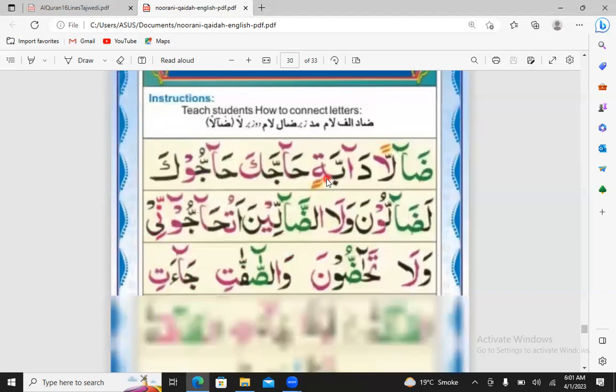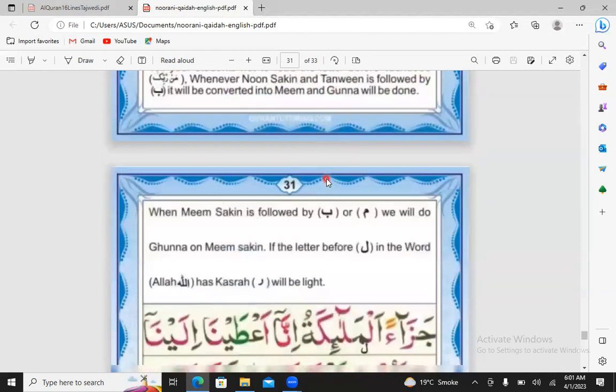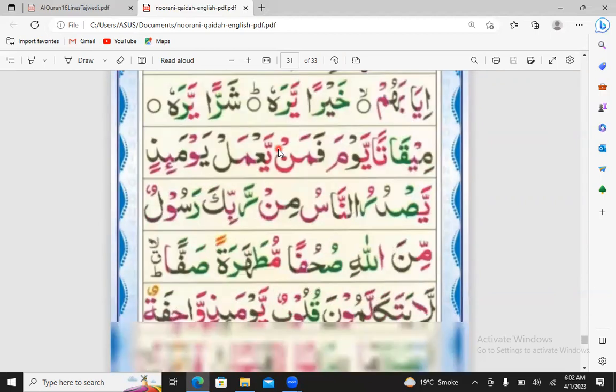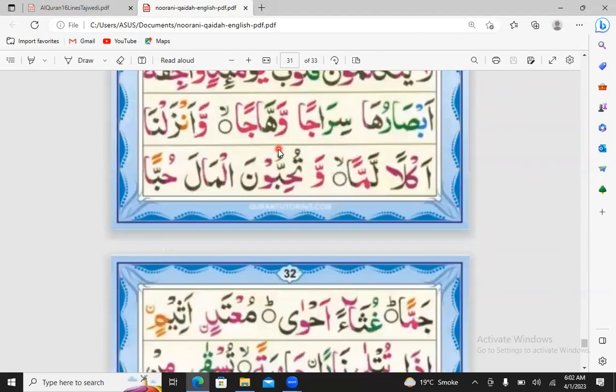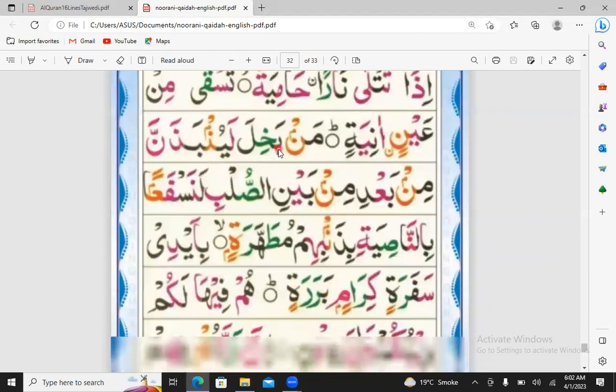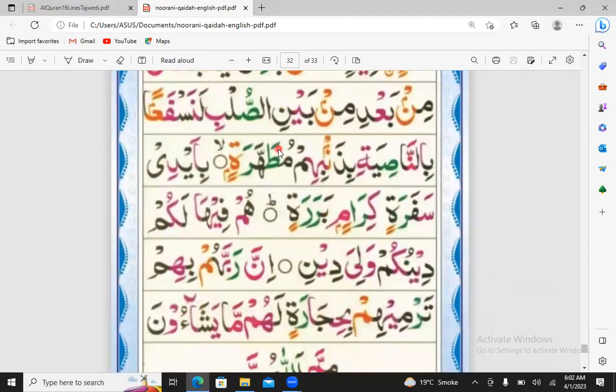Okay, the next rule is when meem sakin is followed by ba or meem, we will do ghunna on meem sakin. Okay, when the meem sakin is followed by ba or meem, we will do ghunna. So look at this meem sakin.